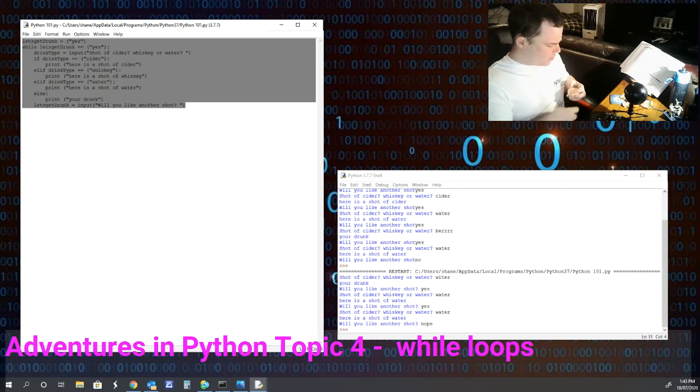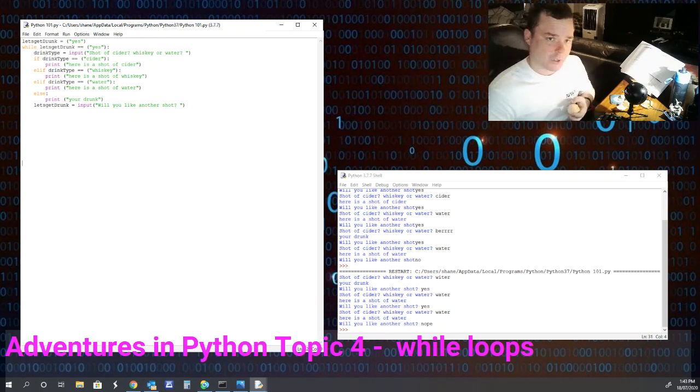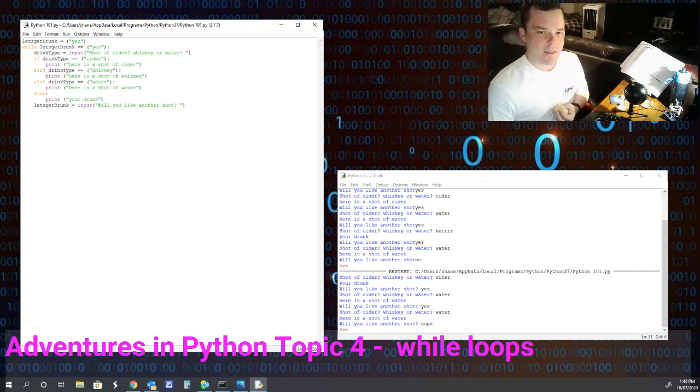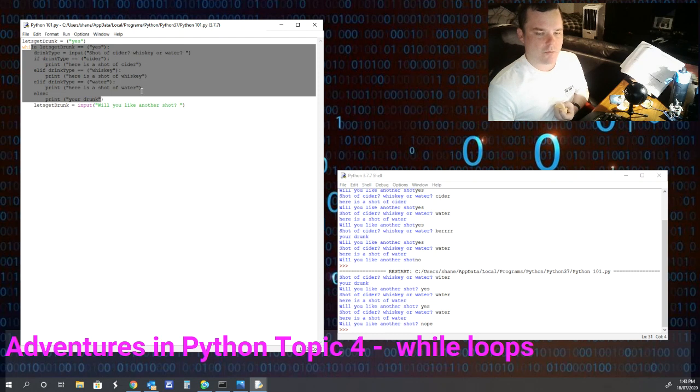So I'll just go over it one more time, just so it sinks in. You type in your variable up here. The variable equals input, which is yes. So the variable that gets drunk is always looking for the word yes. You've got your while here, so that's your while loop. While the variable equals yes, it's going to run this code here. Now it will just keep on running this code no matter what you input.